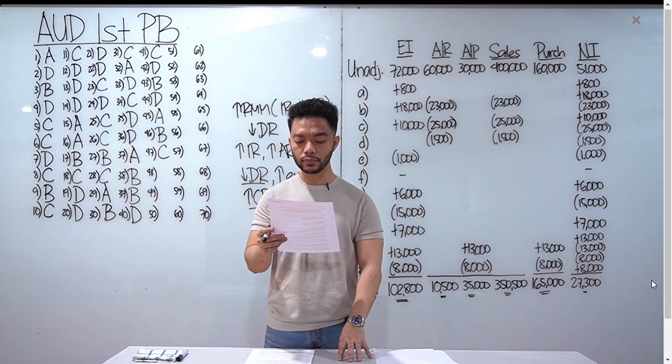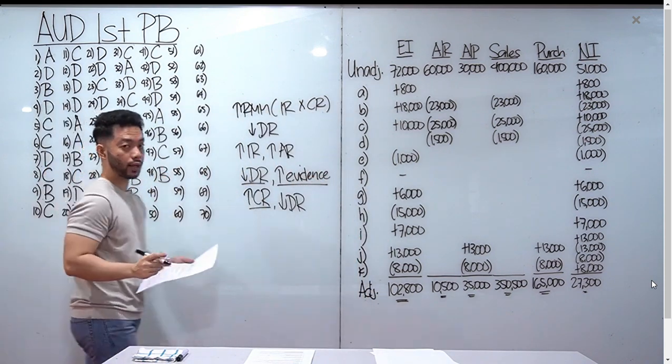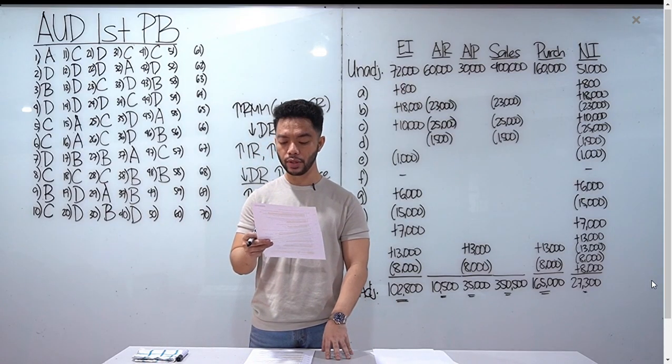48, which of the following is not typically included in initial audit planning? Yung A, C, and D nasa planning yan. Yung B, wala. Sending confirmation letters, substantive testing yan. Wala yan sa planning.